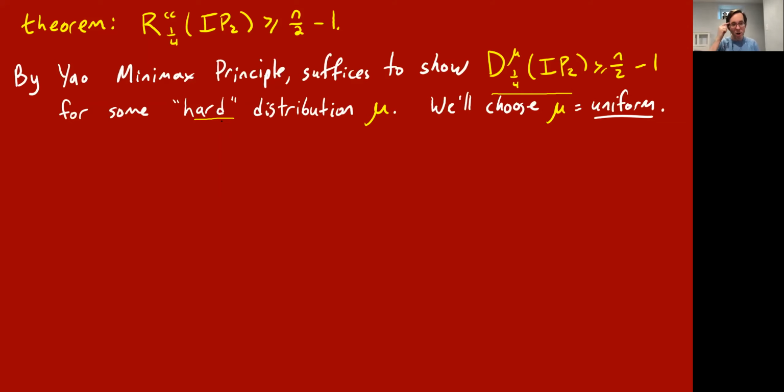And it turns out the smart hard distribution to choose is actually not so smart. It's the uniform distribution. Alice and Bob just get uniformly random strings. That's nice. That's actually the hard case for the inner product mod 2 communication task.